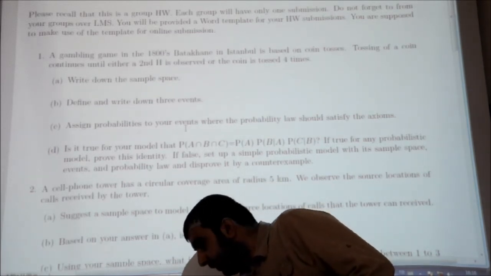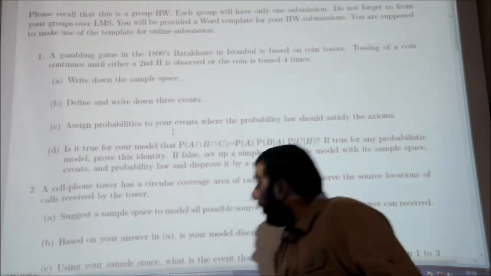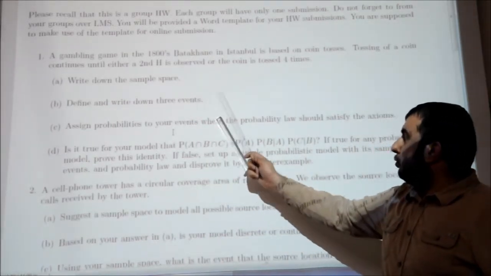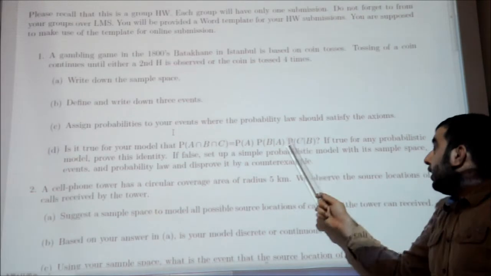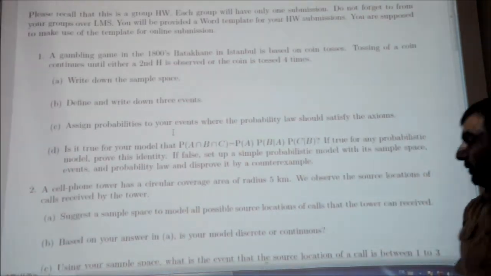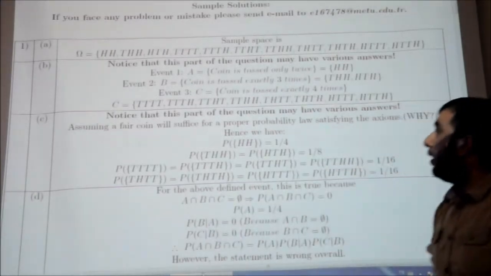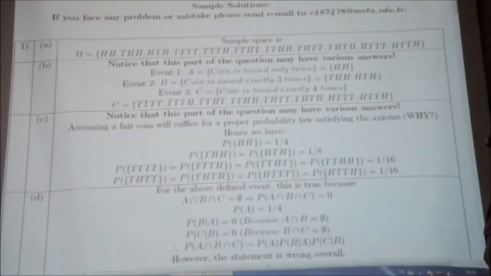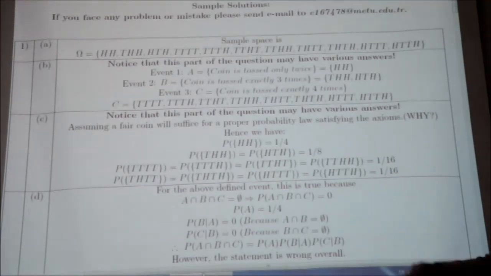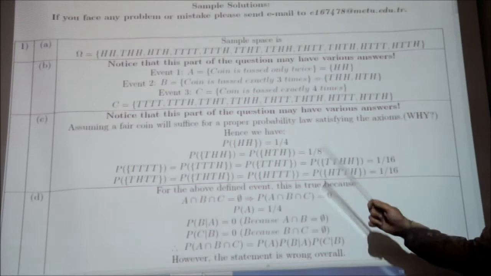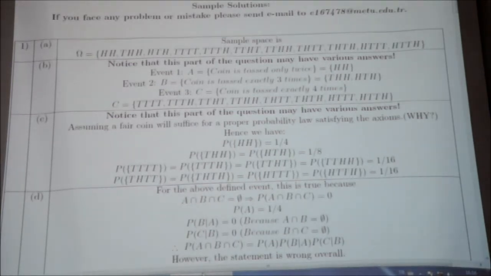In part C, it asks to assign probabilities to your events where the probability law should satisfy the axioms. In this question, we assume the coin is a fair coin and we assign probabilities to each event. Probability of head is 1/2 and probability of tail is 1/2 again.